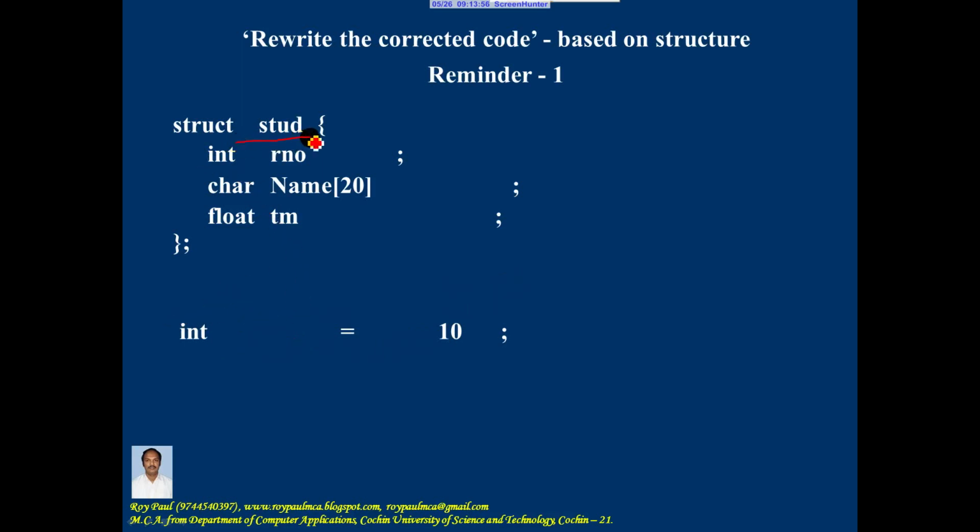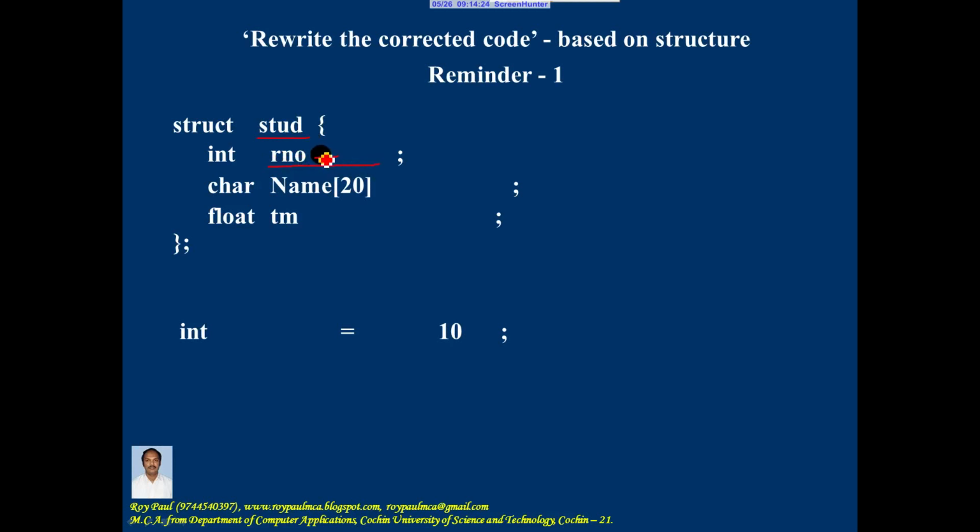Similarly, this is a programmer created data type using structure, and these are members or part of the data type. So we never write data type equal to some initial value. It's a mistake. So in short, the point to be borne in mind is inside a structure, members should not be initialized.